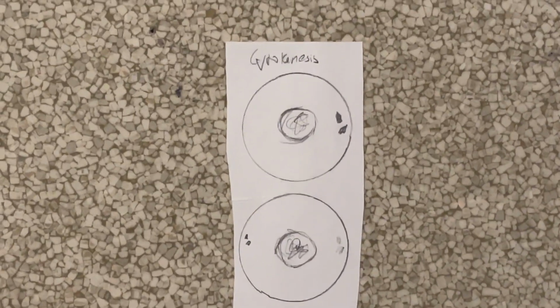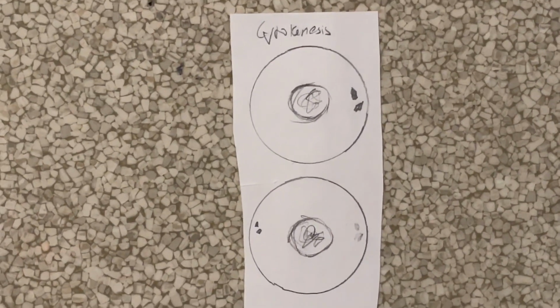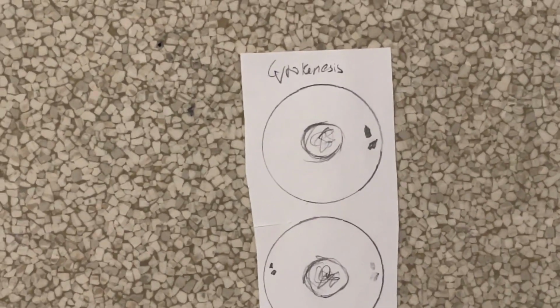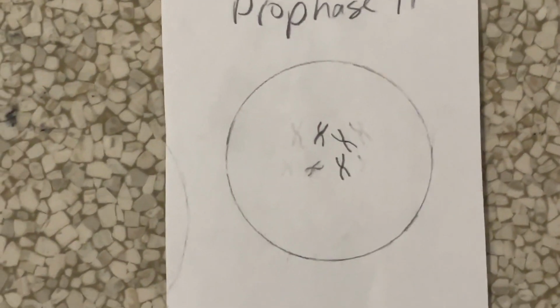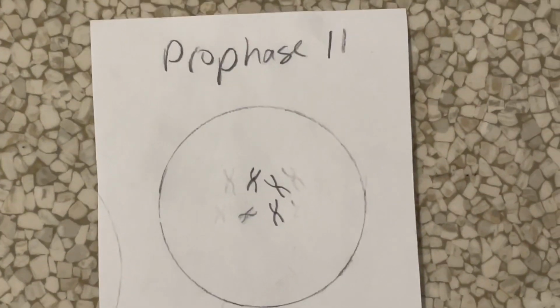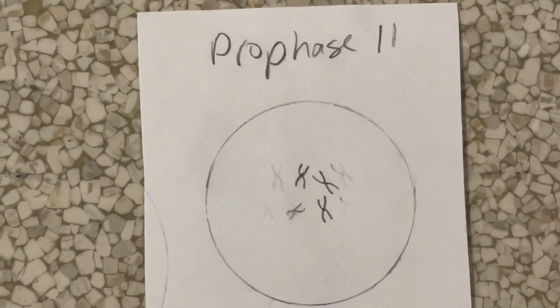Cytokinesis. The cytoplasm divides, physically separating the cell into two haploid daughter cells, each with half the original chromosome number. Prophase 2. Chromosomes condense again. Spindle fibers form and the nuclear envelope breaks down in each of the two haploid cells.